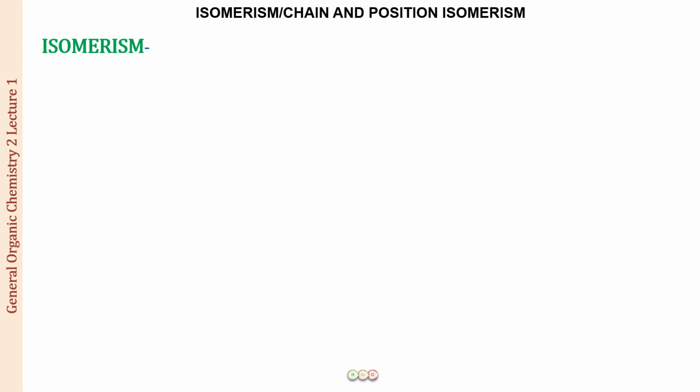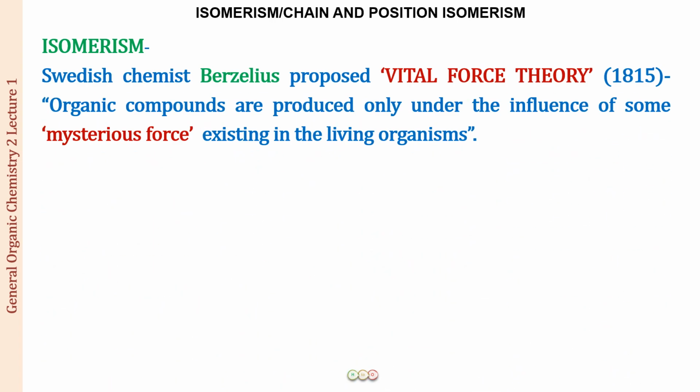There I hope you all remember that initially it was believed that we can obtain organic compounds only from living organisms. There was a Swedish chemist, Berzelius, who proposed the vital force theory in the year 1815. He said that organic compounds are produced only under the influence of some mysterious force existing in the living organism. So we could get organic compounds only from living organisms.